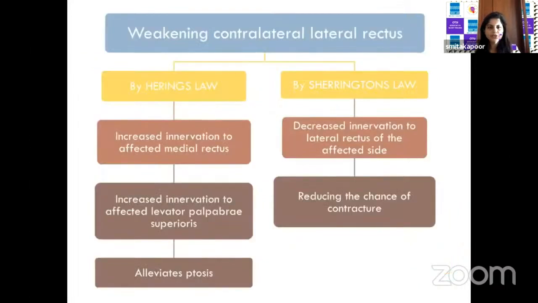So how does this procedure work? Weakening of the contralateral lateral rectus by Hering's law is going to cause an increased innervation to the affected medial rectus and thereby increased innervation to the LPS, alleviating ptosis. And by Sherrington's law, there will be decreased innervation to the lateral rectus of the affected side, thereby reducing the chance of contracture. This technique also creates a fixation duress on its yoke muscle, that is the medial rectus of the affected eye, thus keeping the eye in an adducted position when the normal eye fixates.